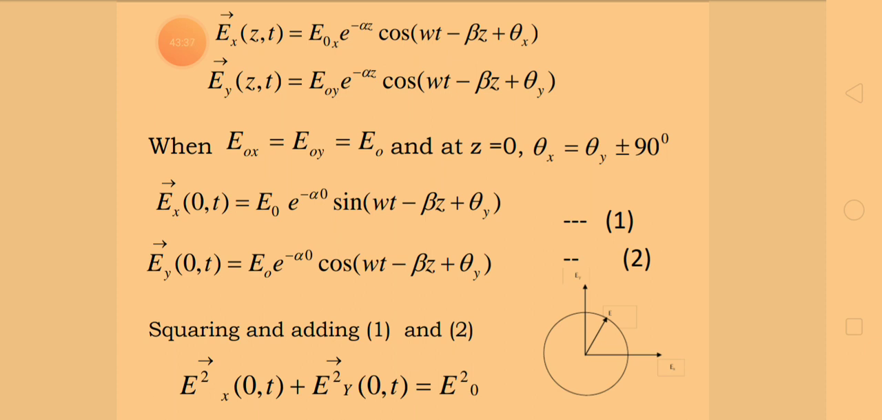Now again squaring and adding equation number 1 and 2. That gives rise to the left side, that is Ex square of 0 comma t plus Ey square of 0 comma t, which is equal to E naught square only. Why? Because sine square theta plus cos square theta is equal to 1. With that, the other terms on the right hand side will be 1, and also e power 0 is 1 there. That's why we got only E naught square.